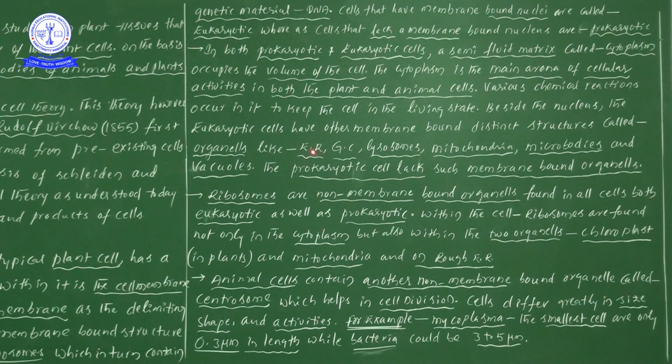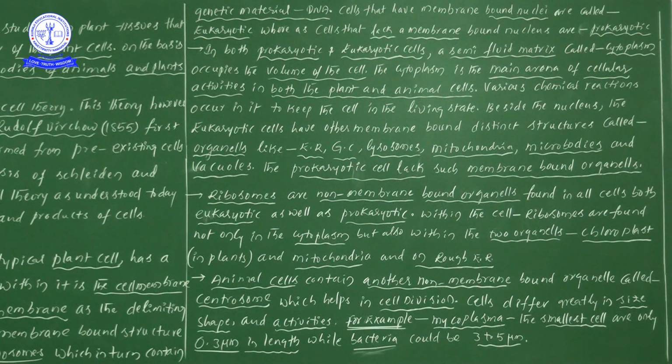This endoplasmic reticulum, because of the ribosomes, is converted into rough endoplasmic reticulum. When ribosomes are present on the endoplasmic reticulum, we call it rough endoplasmic reticulum.